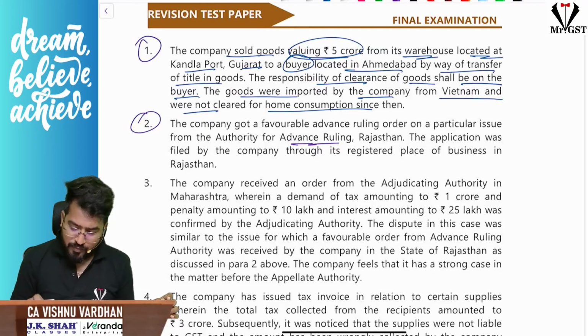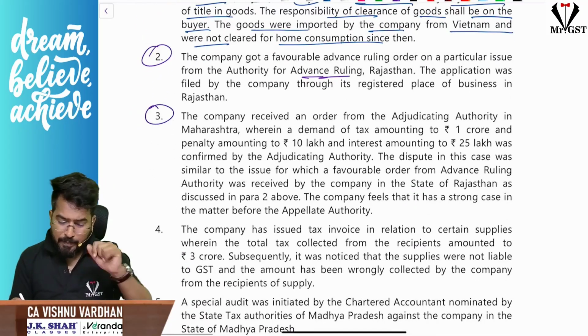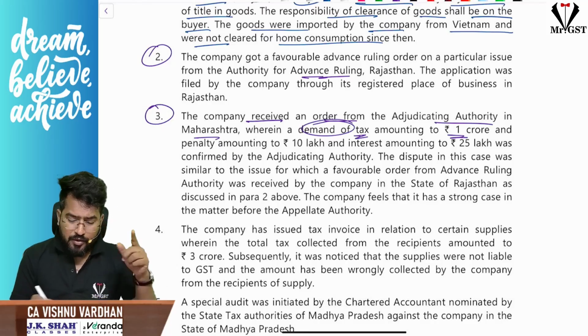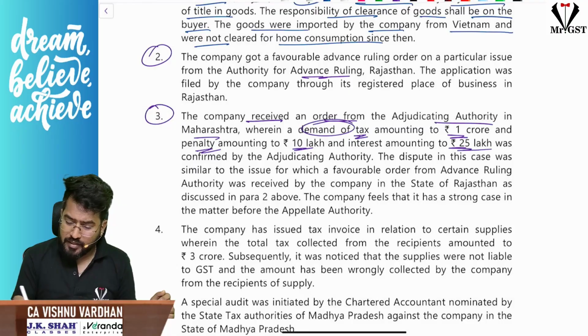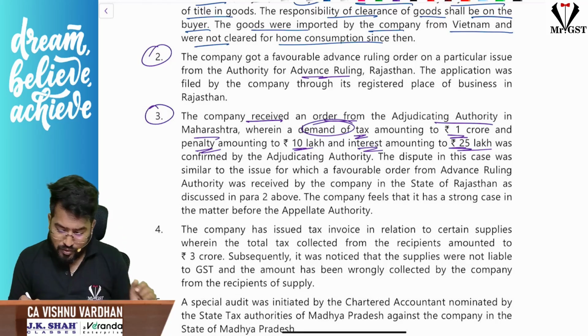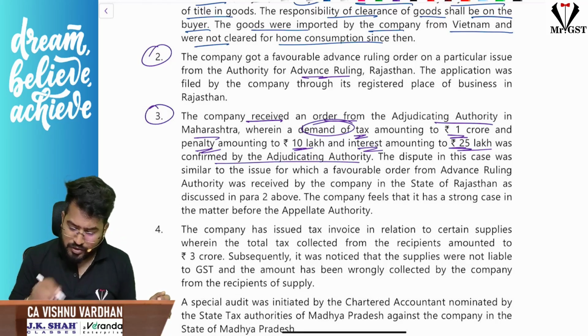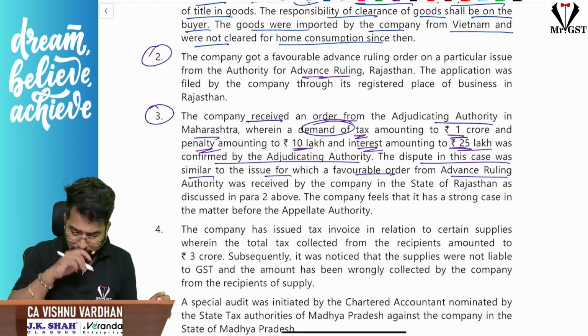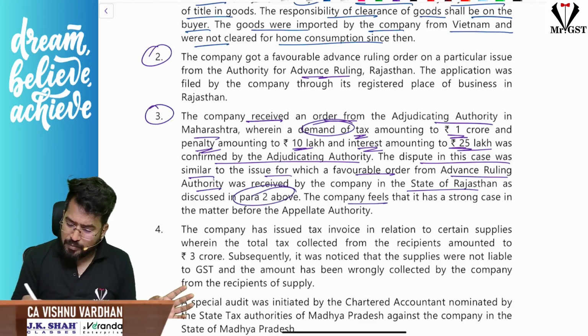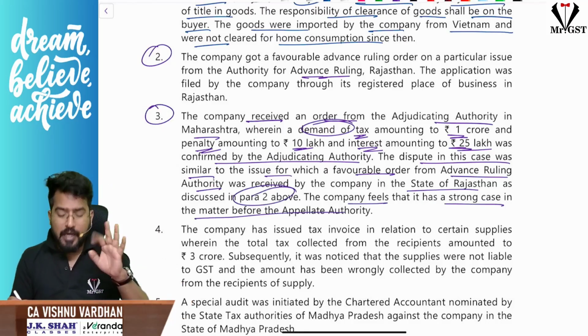we have already finished. Next, the third point regarding appeal, the pre-deposit amount. The company received an order from the adjudicating authority in Maharashtra for a demand of tax 1 crore. You need not worry about penalty 10 lakhs and interest 25 lakhs. As I told you, we should go with the tax amount. It was confirmed by the adjudicating authority. The dispute in this case was similar to the issue on which a favorable order was got from the advance ruling authority in the state of Rajasthan. So, as discussed in para 2 above, the company feels that it has a strong case in the matter before the appellate authority.